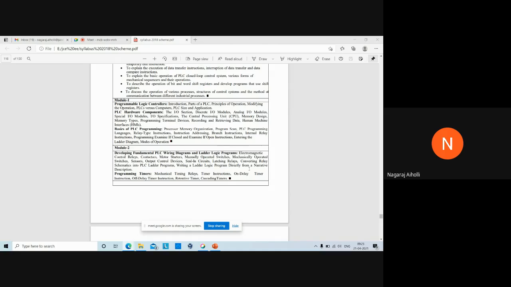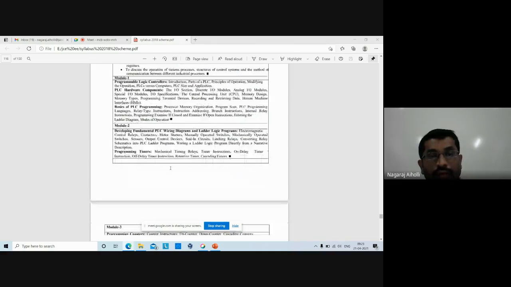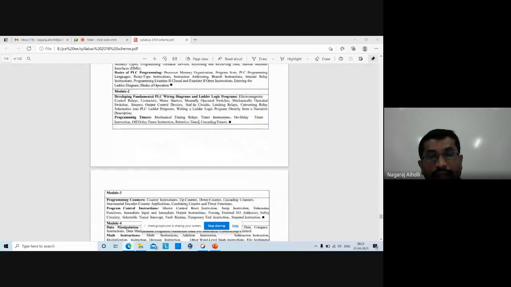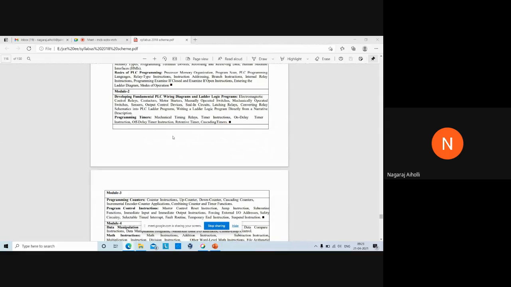Writing a ladder logic program directly from a narrative description. Programming timers, mechanical timing relays, timer instructions, on delay timer instruction, how to turn on certain operations by maintaining the timing. That's what I gave the example of. You are asking, say, for a pen from your friend after a time interval of 10 minutes. You're not asking immediately. So that's an on delay timer. Suppose you want to turn off the operation, say a controlling signal, after 20 minutes, then that also is possible by the off delay timer instructions.